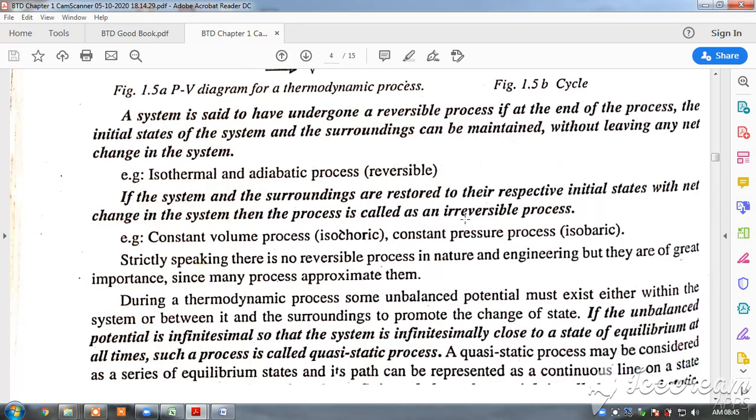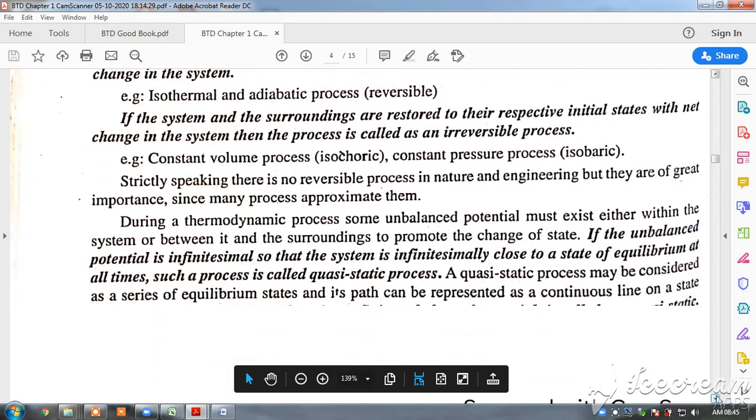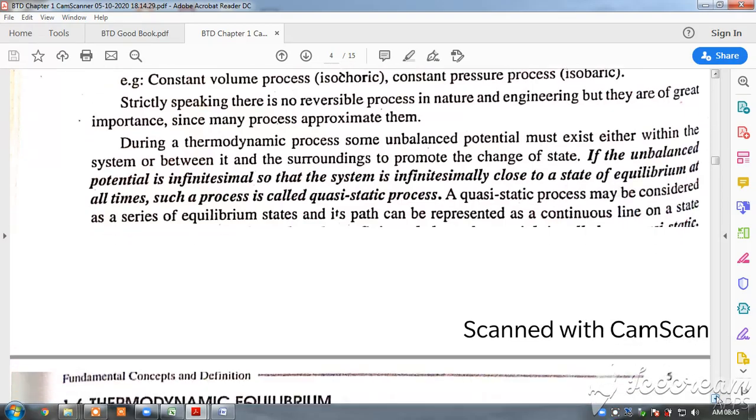So they are known as irreversible processes. Strictly speaking, there is no reversible process in nature and engineering, but they are of great importance since many processes approximate them. In real life, we don't have any reversible processes, but for ease of understanding, and because they have a lot of importance in engineering, they approximate the systems. That is why we will be considering reversible processes as well as irreversible processes.